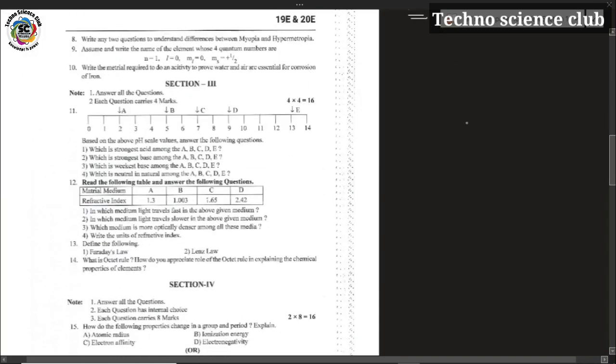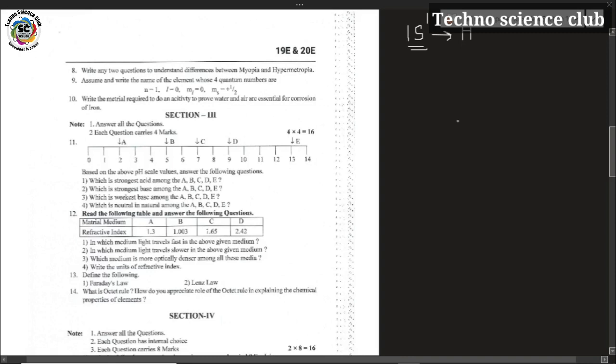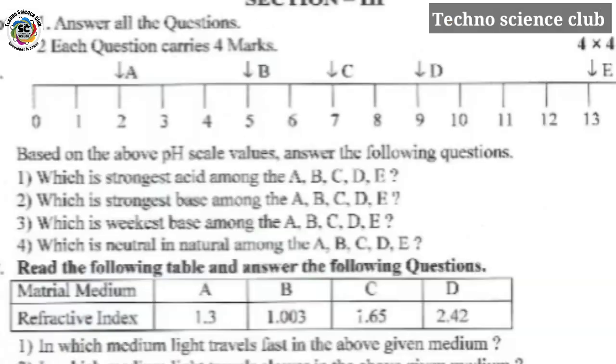Next question, write the materials required to do an activity to prove water and air are essential for the corrosion of iron. What materials are required to do the experiment. So 11th question, you can observe a figure that is about the pH values.